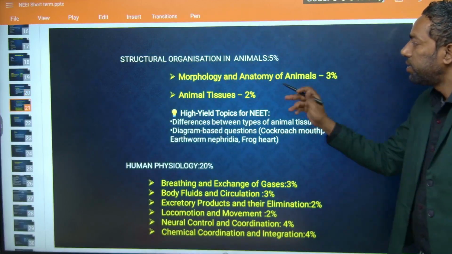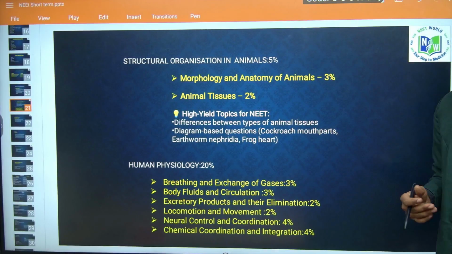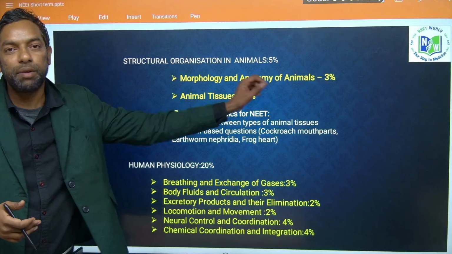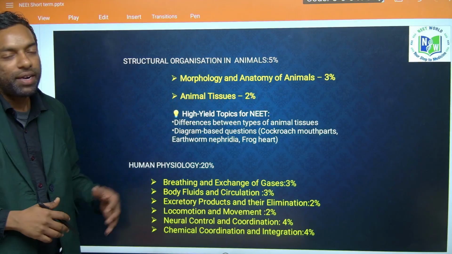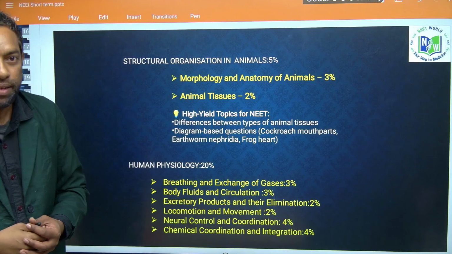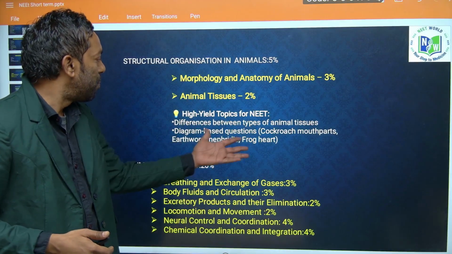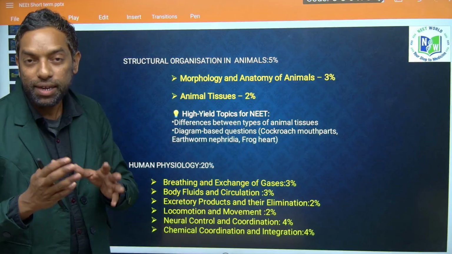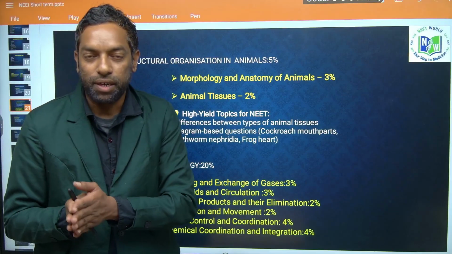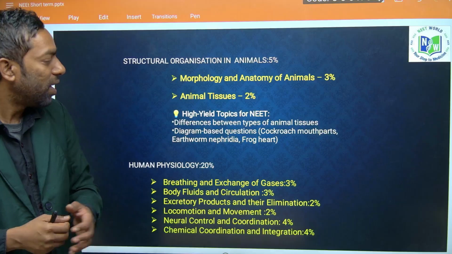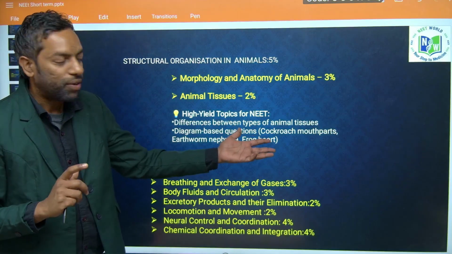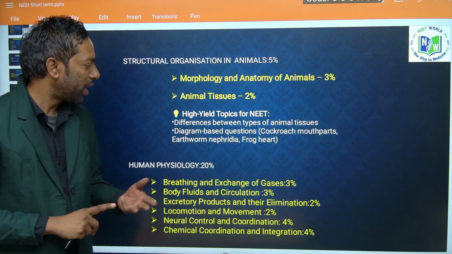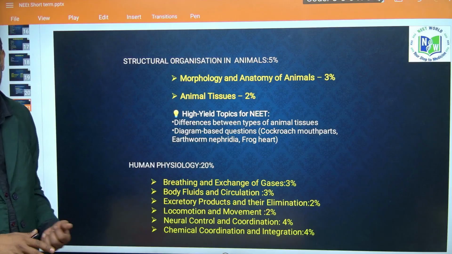Morphology and anatomy of animals is about 3% weightage. Animal tissue is very easy, with the types of tissues. Cockroach is also important; in the last couple of years they have been asking about the cockroach. These are diagram-based questions, and they can also ask about the digestive and respiratory systems.